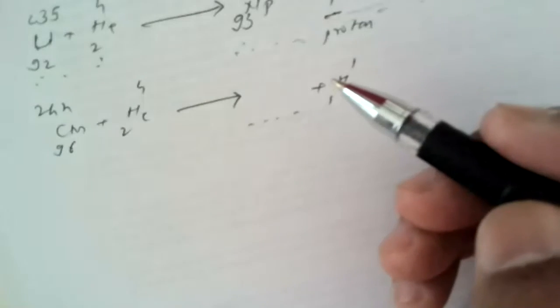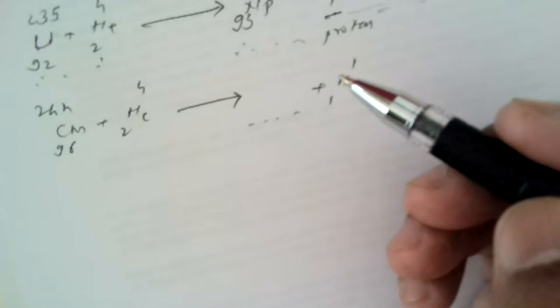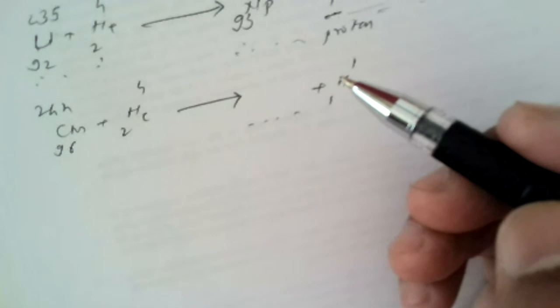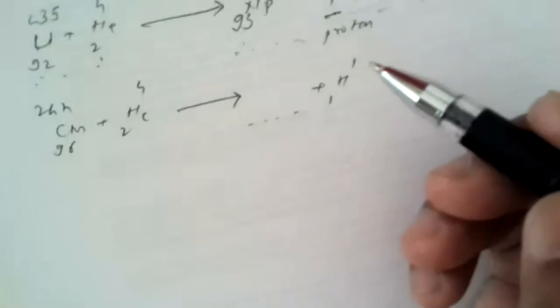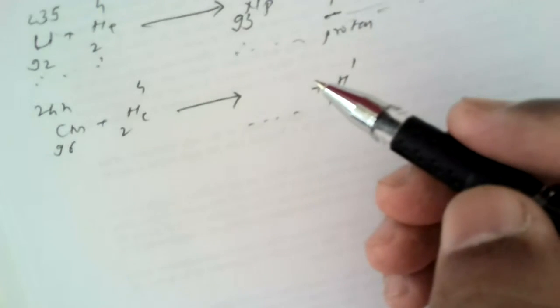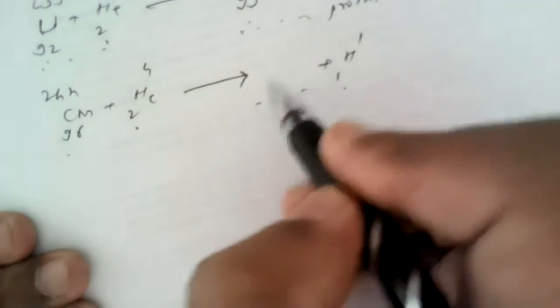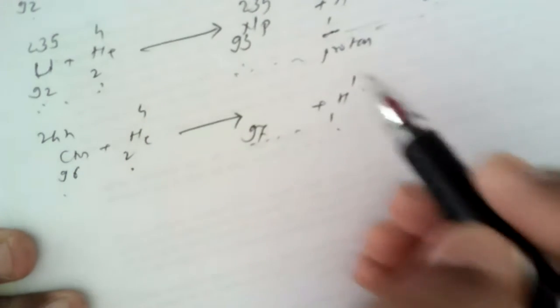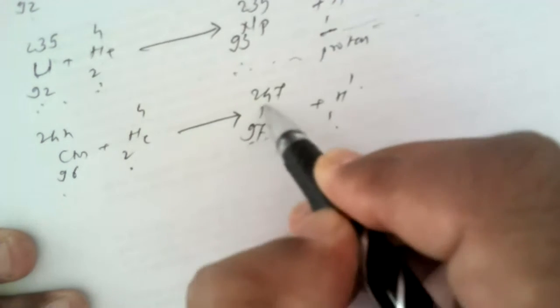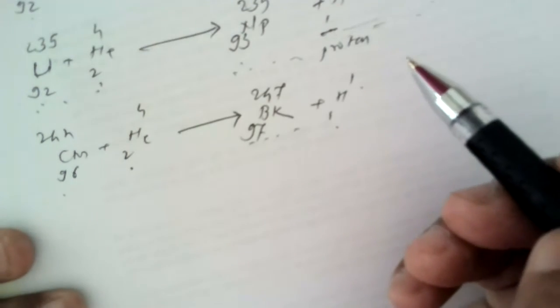Americium. Which is that element? Americium. The answer is not correct. Berkelium. Berkelium is the correct answer. Why is it correct? 96 plus 2 is 98 minus 1 is 97. And 244 plus 4 is 248 minus 1 is 247. The element is berkelium.